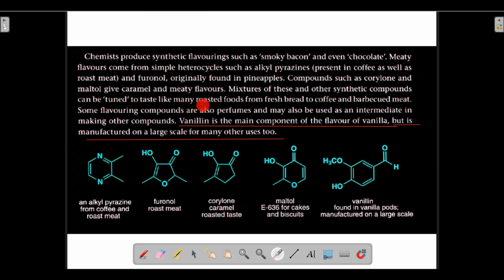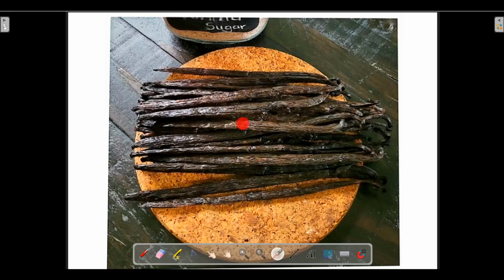And some flavoring compounds might also act like perfumes. This fact you must keep in mind. They have a dual role. They are a perfume also, and they are flavor giving also. This fact you must remember. This is how a vanilla pod looks like.